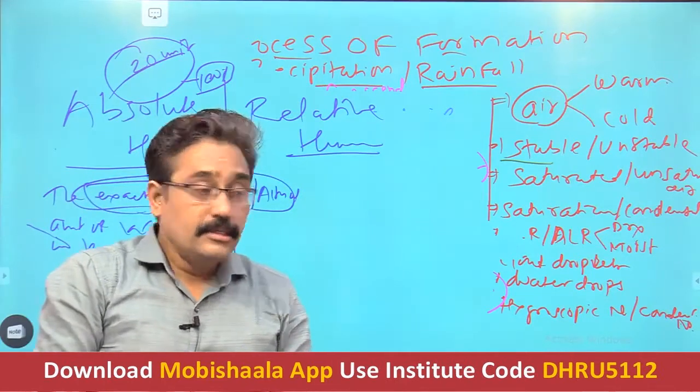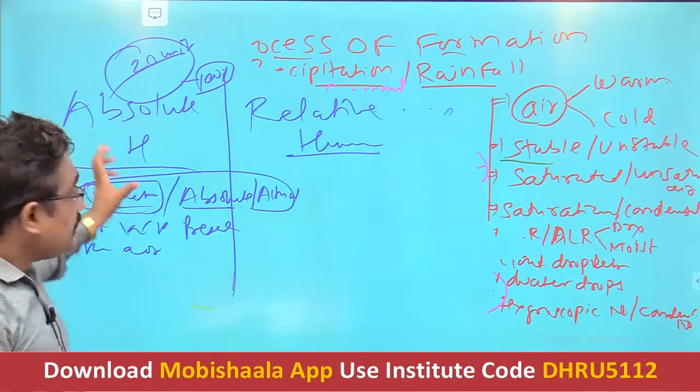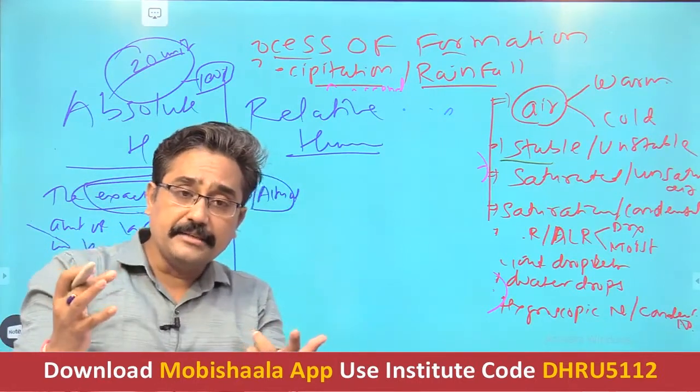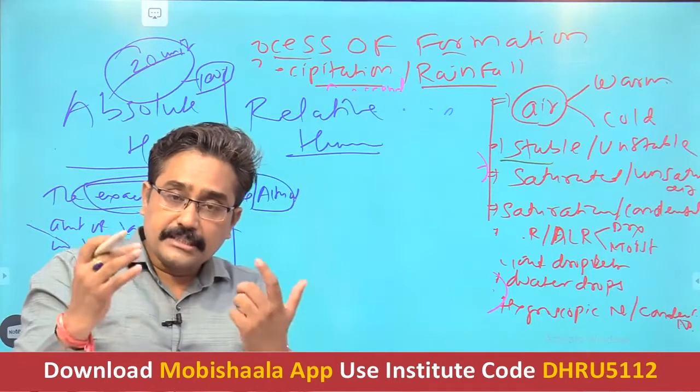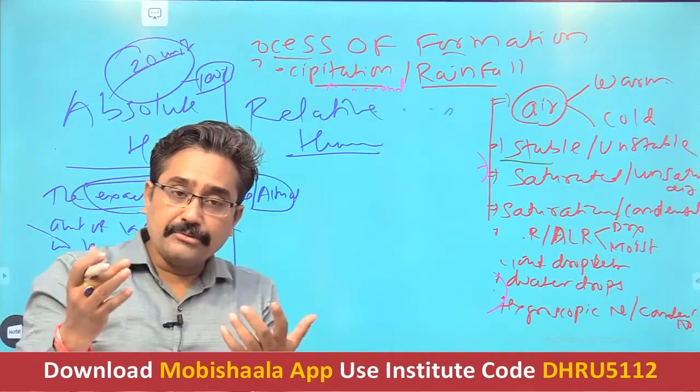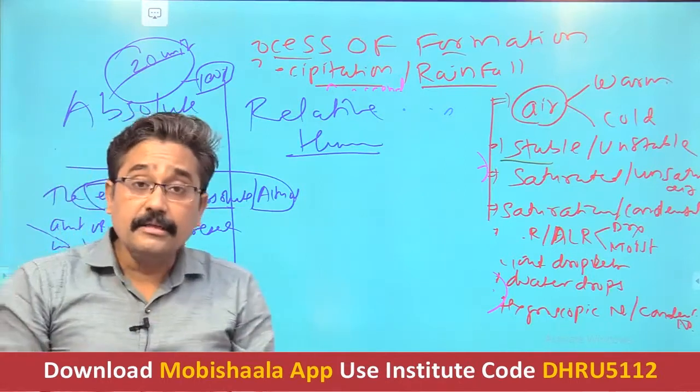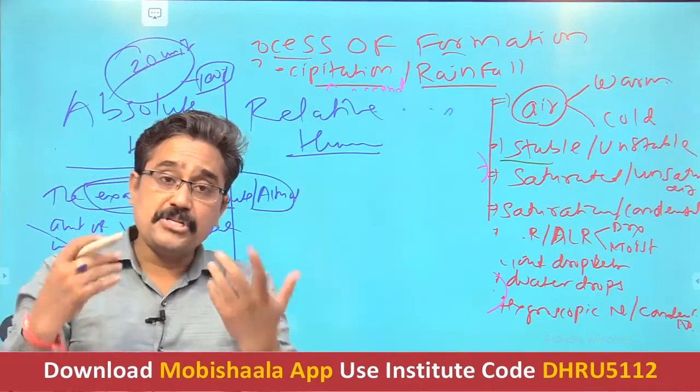So absolute humidity is the actual amount of water vapor present in a particular air mass or air parcel.